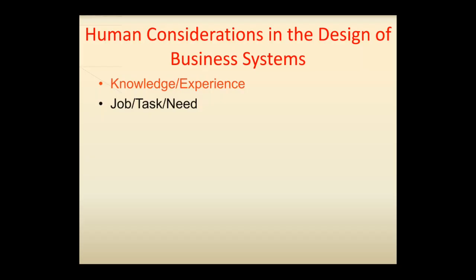So the next human consideration is the user's job, task, and needs. The user's task and needs are also important in the design process. So it becomes very necessary to determine whether the end user is a mandatory user or a discretionary user. The users of the earliest computer systems were mandatory or non-discretionary.